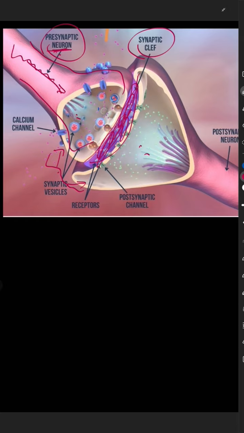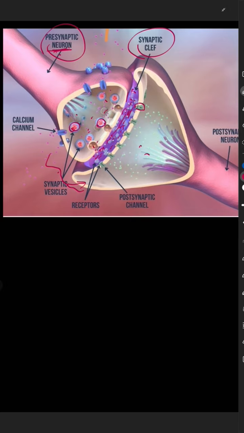When the action potential or the signal reaches here, which is the nerve ending of the first neuron, what will happen here? The vesicles will start to move toward the membrane, and then they fuse with the membrane and release the neurotransmitter to the synaptic cleft. These neurotransmitters are chemical messengers. They are produced, stored, and released from the presynaptic neuron, and they go to the synaptic cleft.